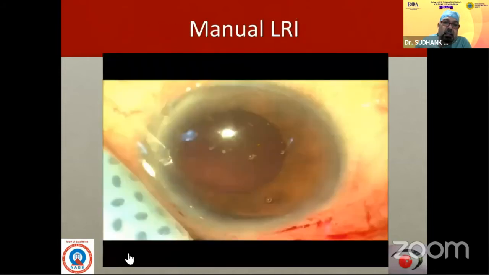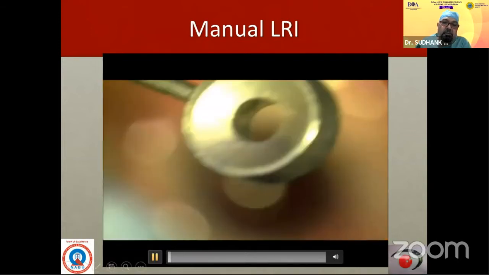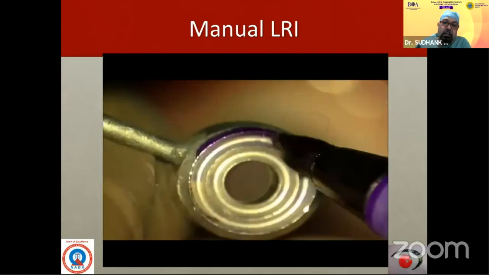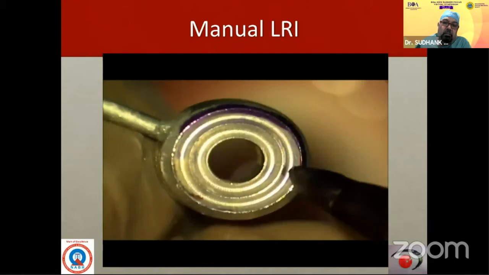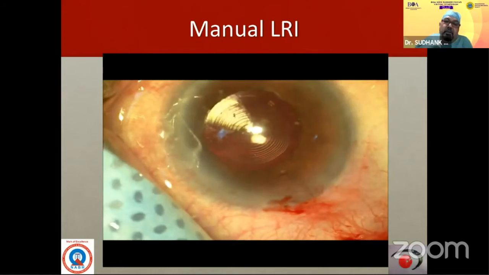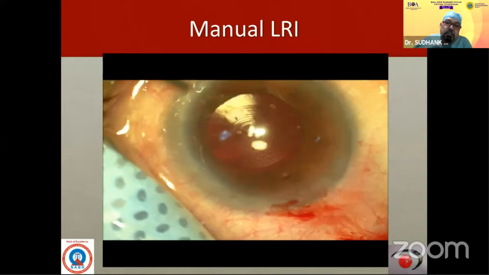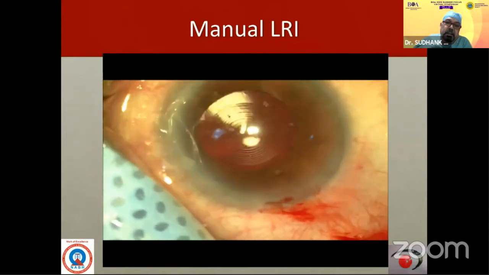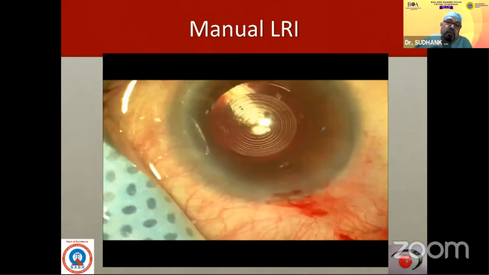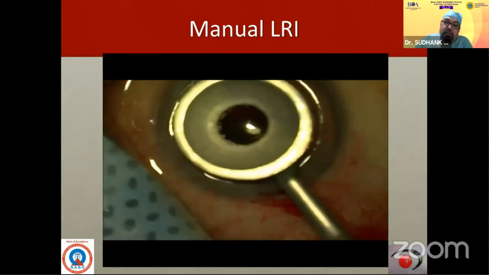Intrastromal, and this is the manual LRI, which is done with the diamond knife. So you take a marker which is at 3, 5, and 8 millimeter, and you mark with the ink on the cornea. And here a multifocal IOL is already inside the eye, and I know on the table itself that I am doing it. In this particular case, I don't want to put a small, very toric multifocal, which is slightly more expensive. So we can manage it with the